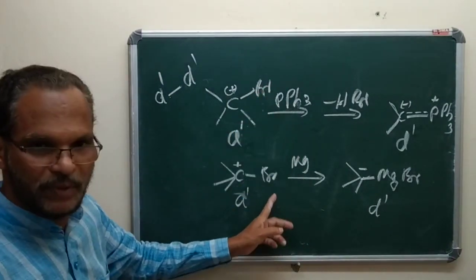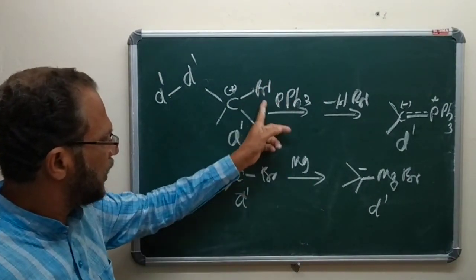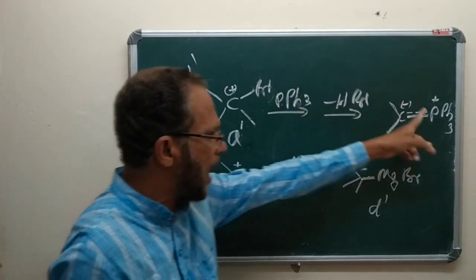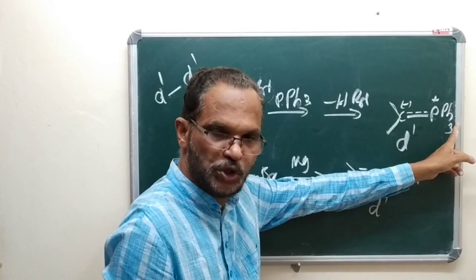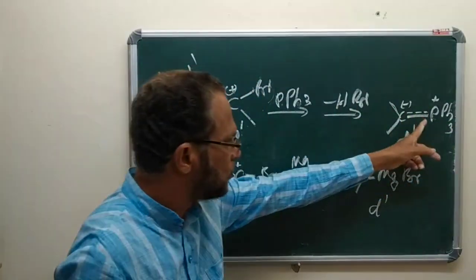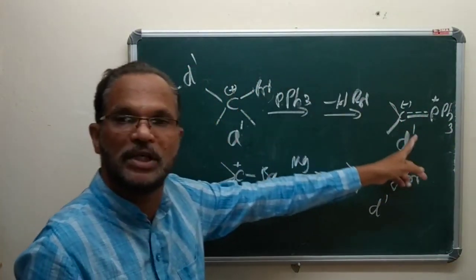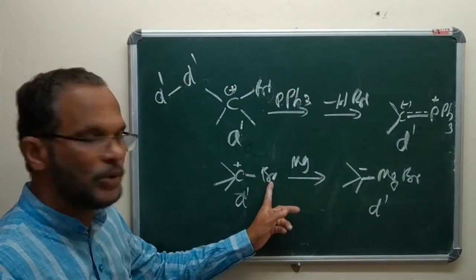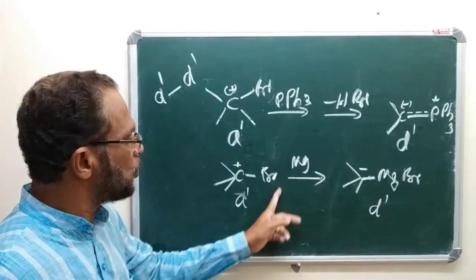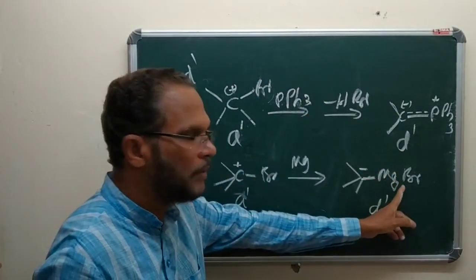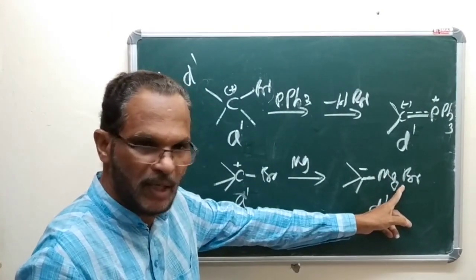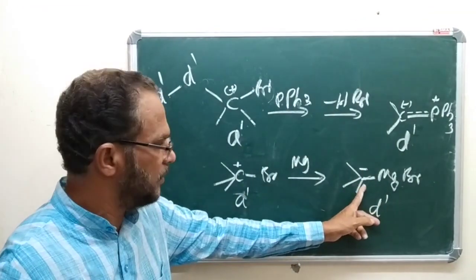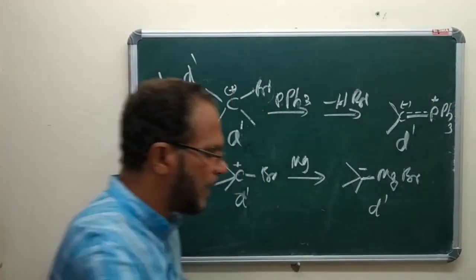In these two examples we see that here the heteroatom is bromine. This bromine is replaced by another heteroatom, phosphine. Through this exchange, what will happen? The polarity gets reversed. The polarity of the carbon atom gets reversed. Here also, the heteroatom bromine is replaced by magnesium bromide. Thereby, there is a change in polarity or reversal of polarity.